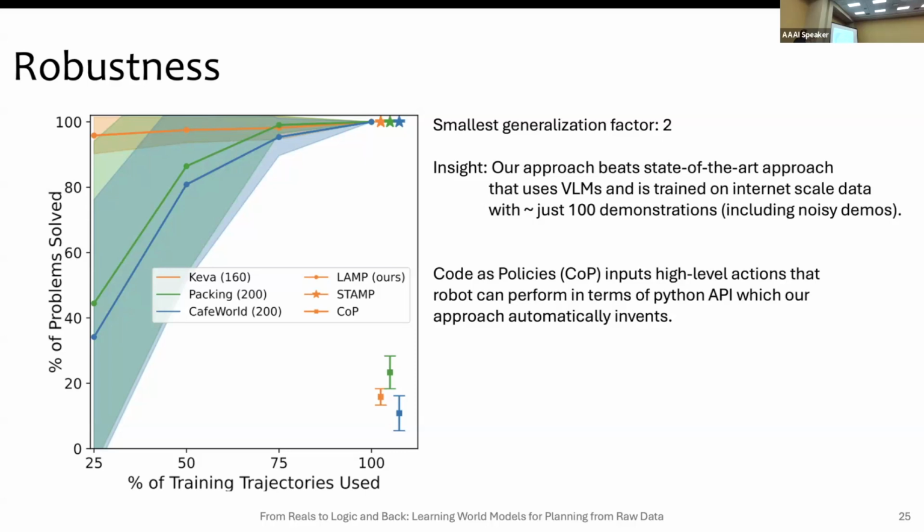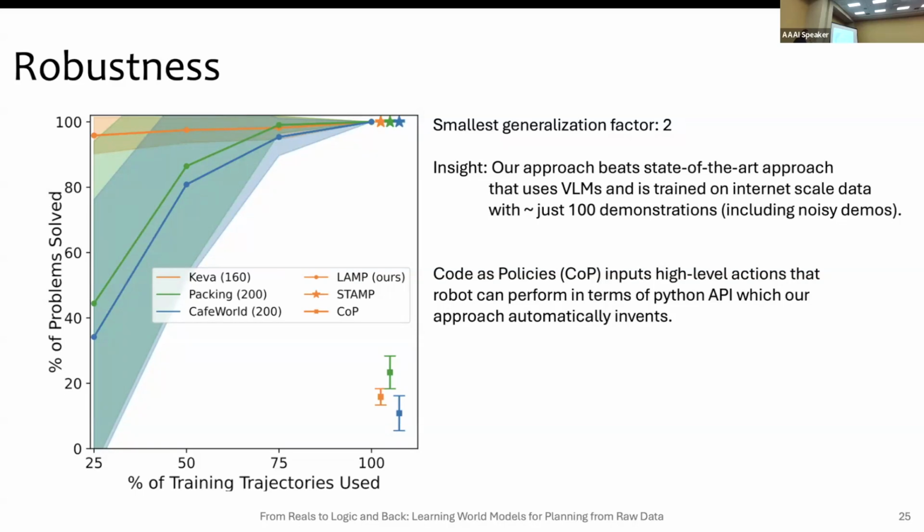Here the task and motion planning, that is the stars on the top, are the oracle with human-developed abstractions, and we were able to perform almost to their level in less than 100 trajectories for each task. So here you go. Lastly, we also compared with Code as Policies, which is one of the VLM-based approaches that uses all the internet scale data to generate policies for robots, but it performed really poorly, even after giving 25 trials.